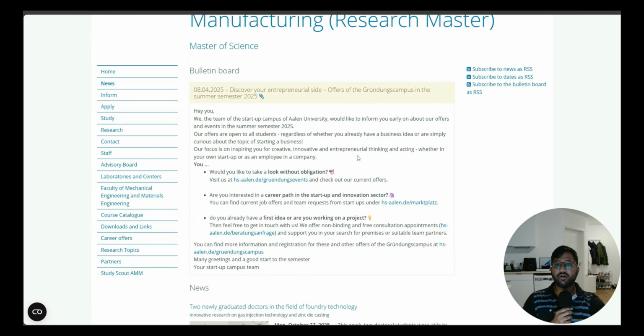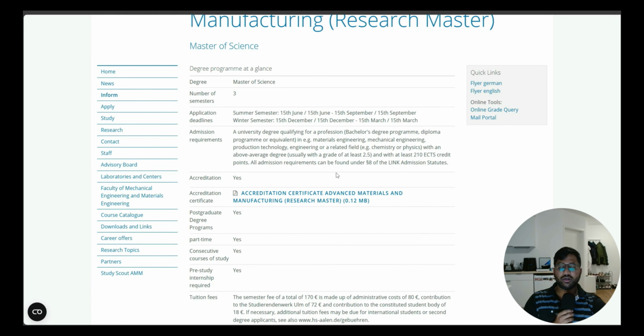And this is only for this particular Master of Science in this particular department, so that will be in your news section. Then the info section is nothing but your requirement analysis. In the information, you will get the complete requirement analysis, the same as what we had on the DAAD website. So the degree is Master of Science, the number of semesters is 3, and then the application period.